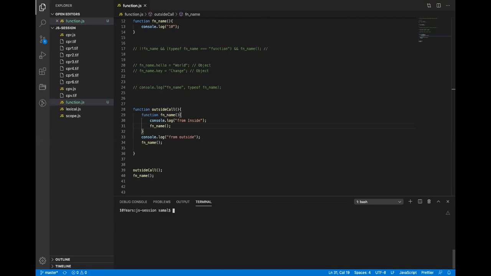Now tell me what will happen. Basically, it's a kind of recursive, right? So which function will it call? It will call fn name itself. Inside, yes, so this will call the fn name function only. I will not run it because it will crash.